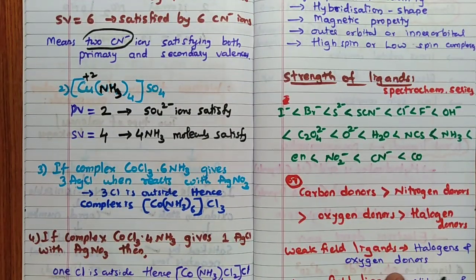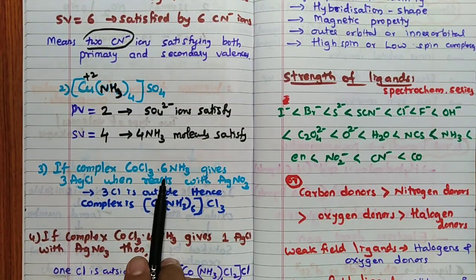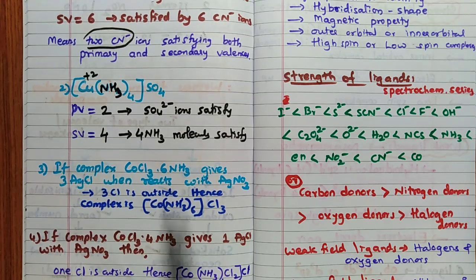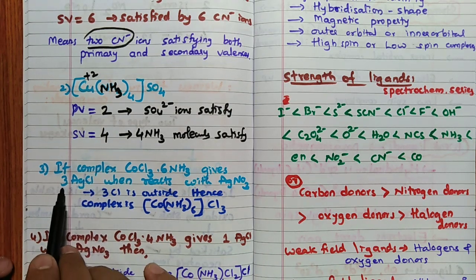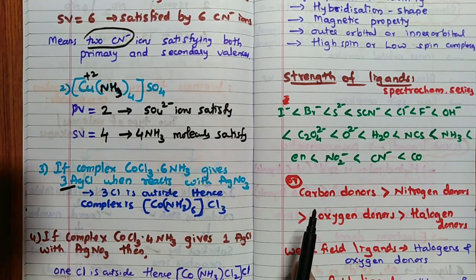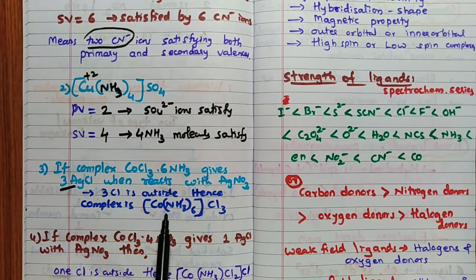Now, if the question is asked like this, if the complex CoCl3·6NH3, very important type, gives 3 AgCl when reacted with AgNO3, then how many Cl are outside? Or they can ask, what is the formula of the complex? See, 3 AgCl is given. One thing is very simple. The Cl, if it is inside the coordination sphere, never shows the AgNO3 test, because Cl is not free to form AgCl. The meaning of 3 AgCl is that 3 Cl minus ions are outside the coordination sphere, hence the option should be this. They will give the options, then you can identify.